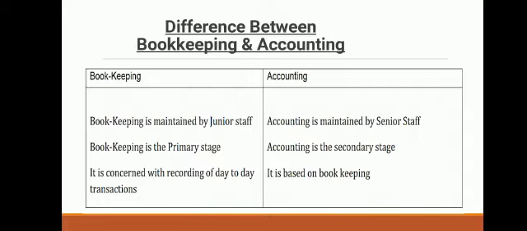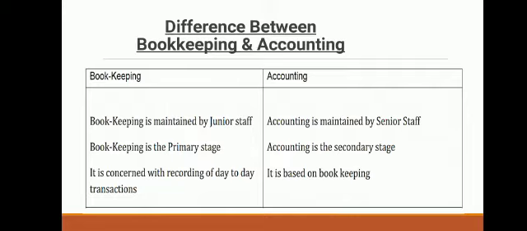How is bookkeeping different from accounting? As I told you, bookkeeping is the narrow aspect, whereas accounting is a broad concept. Bookkeeping is the primary stage, whereas accounting is the secondary stage. Where bookkeeping ends, accountancy starts. Bookkeeping is maintained by junior staff, whereas accounting is maintained by senior staff.